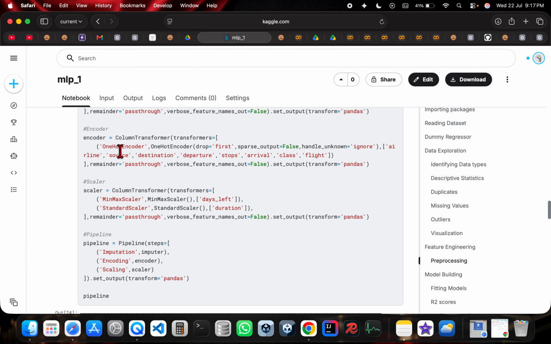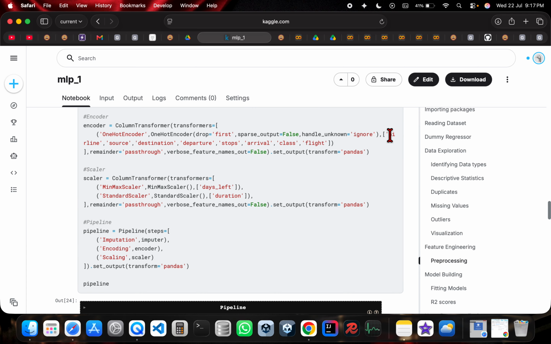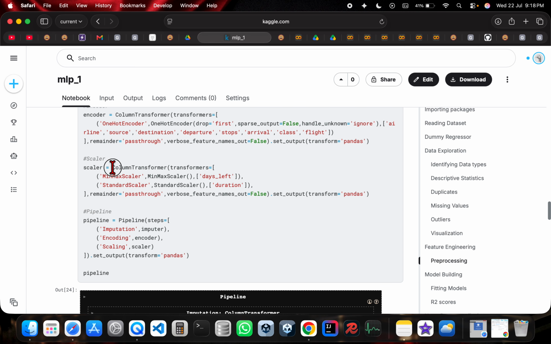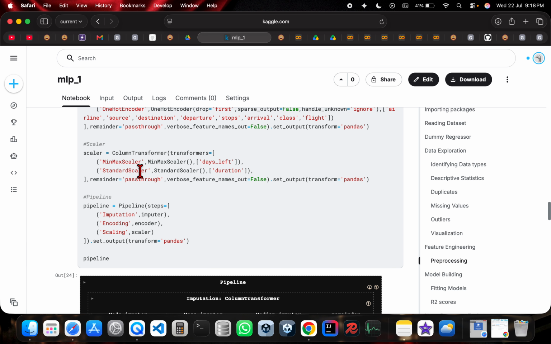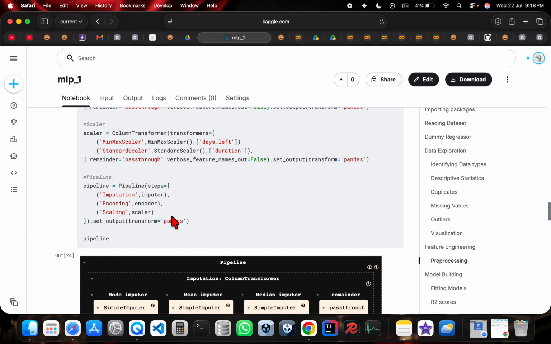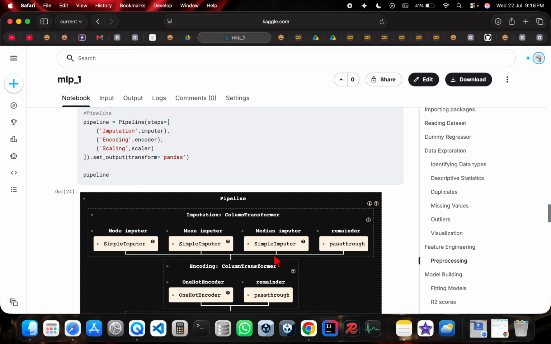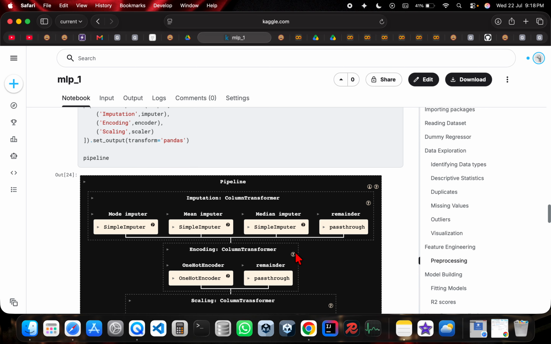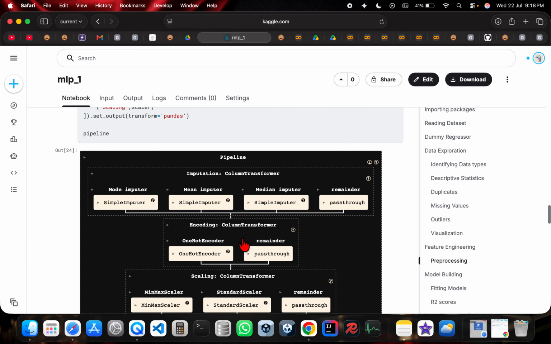And when we come to encoder, we are taking all the categorical columns and using one hot encoder for them. So the categorical columns are airline, source, destination, departure, stops, arrival, class, and flight. And then we are using a scaler for the numerical columns of days left and duration. And then we are using a pipeline with the steps of imputation and encoding as well as scaling.